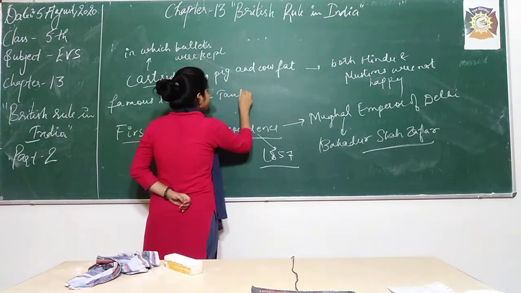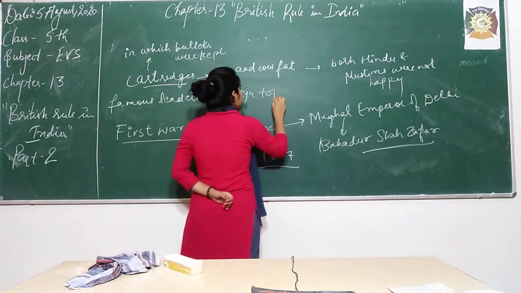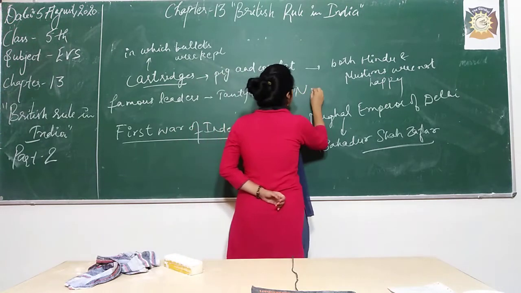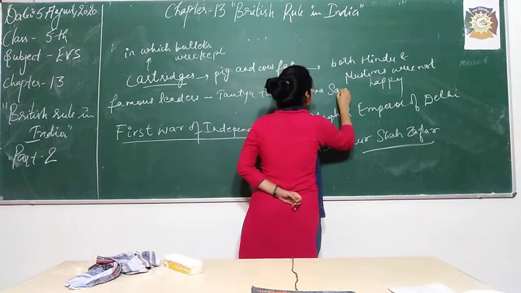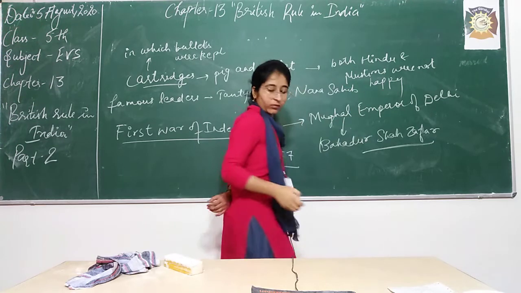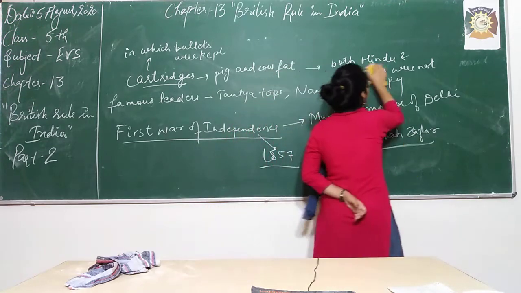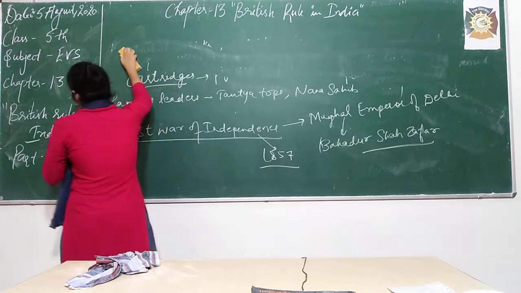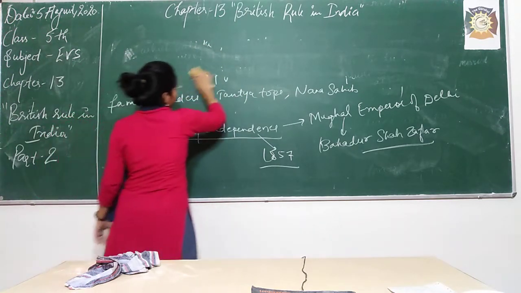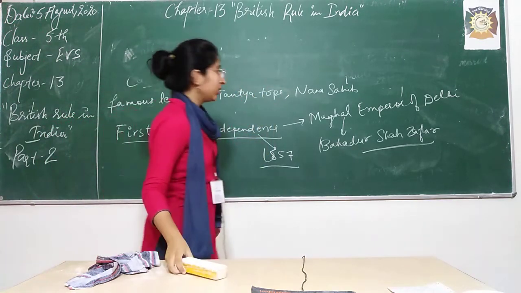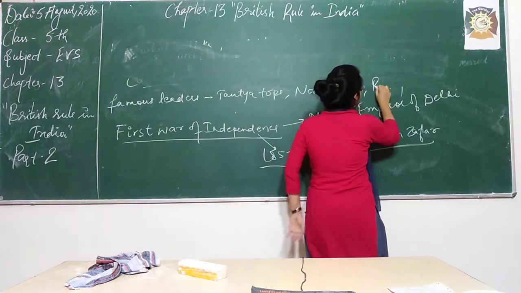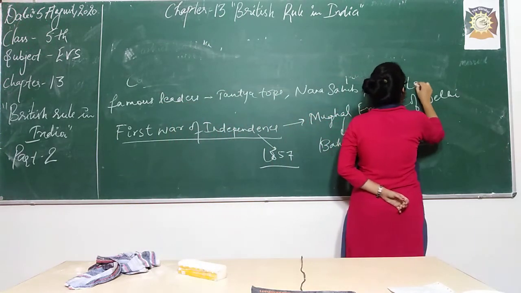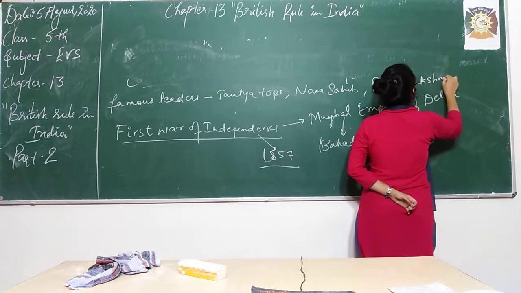Tantia Tope, after that Nana Sahib, and Rani Lakshmibai from Jhansi.